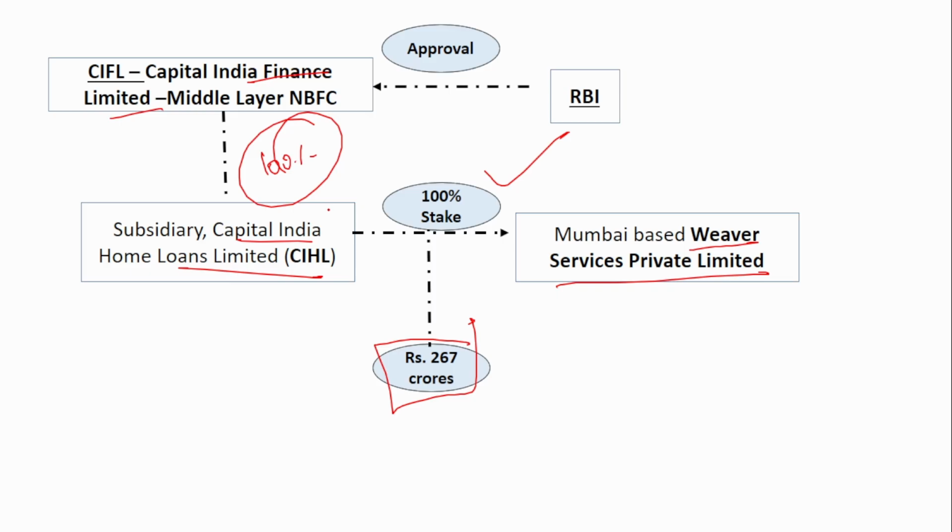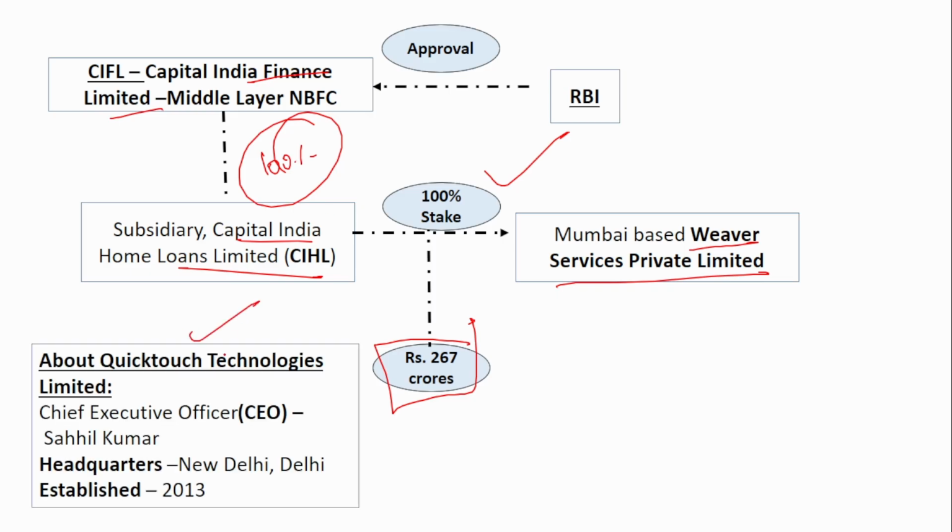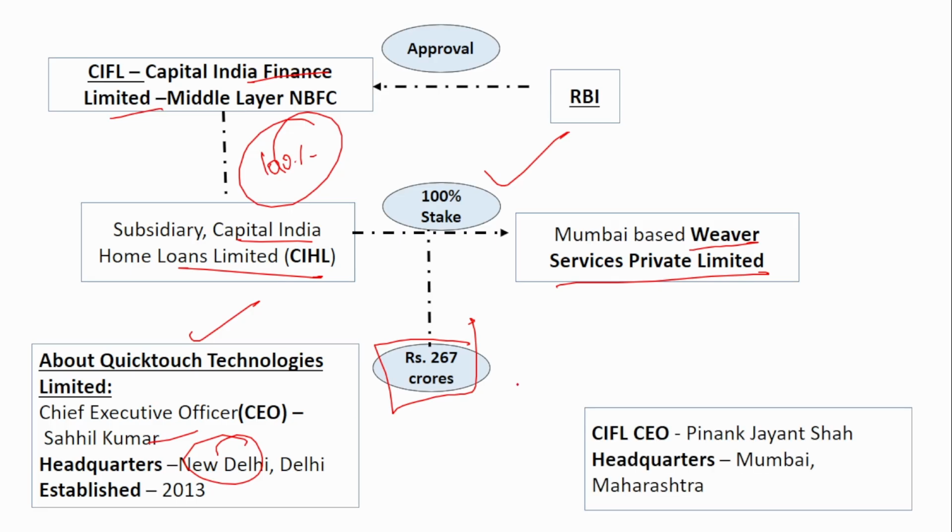Quick Touch Technologies CEO is Sahil Kumar, headquartered in New Delhi, and CIFL CEO is Pinank Jain Shah, headquartered in Mumbai.